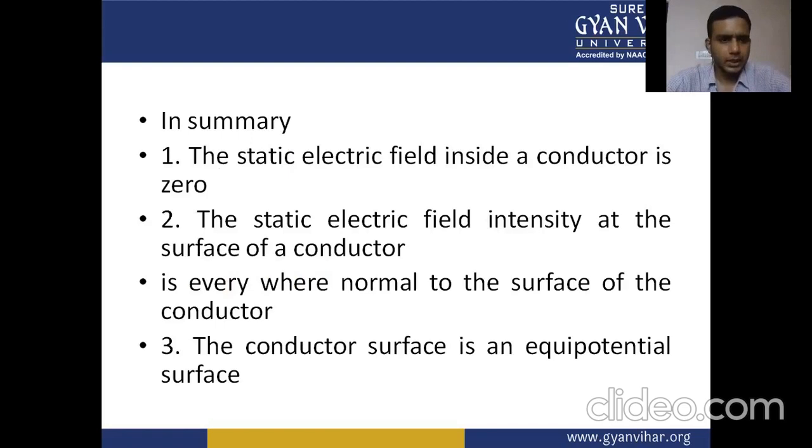In summary, the static electric field inside a conductor is zero. The static electric field intensity at the surface of a conductor is everywhere normal to the surface of the conductor. The conductor surface is an equipotential surface.